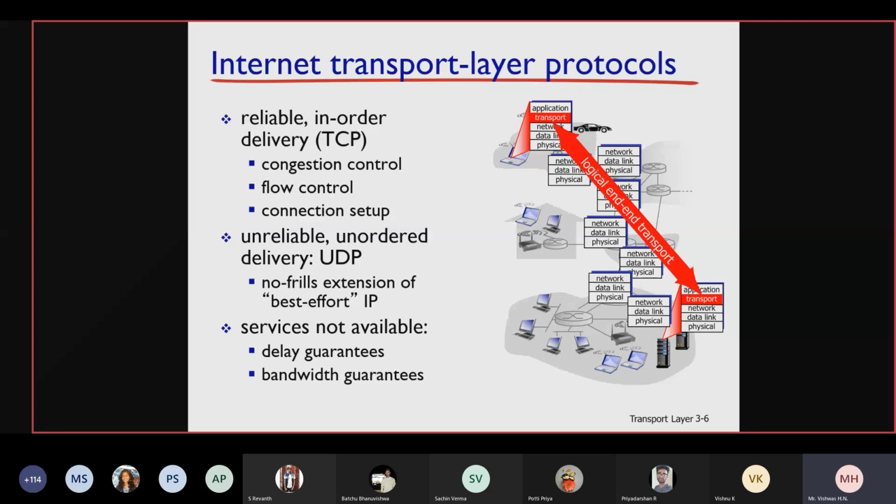So basically it is called a best effort service. UDP provides unordered, unreliable delivery. Is that clear? So it tries for the best effort. Best effort in the sense it may not guarantee you a reliable delivery, but it definitely tries for the best effort. You will understand that clearly when we discuss UDP again.